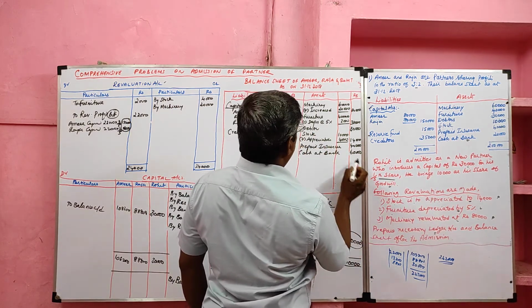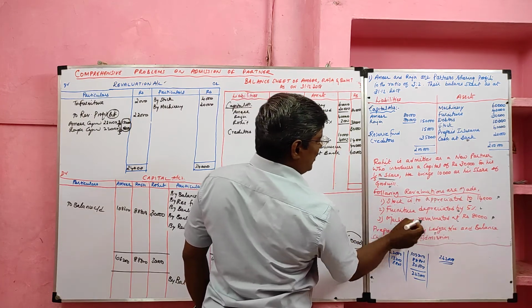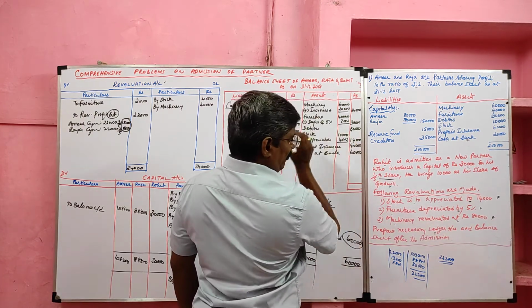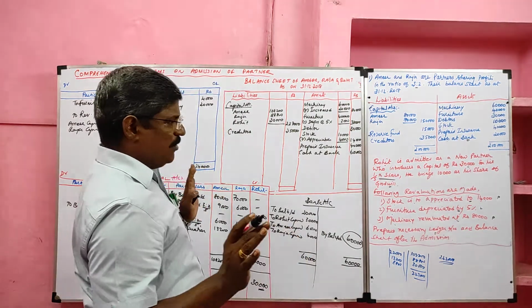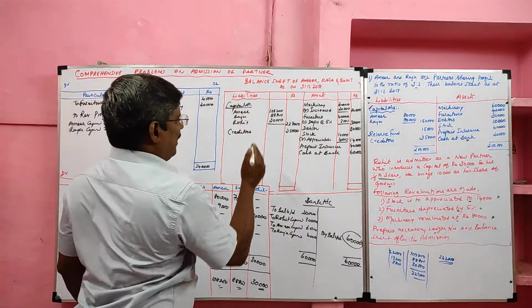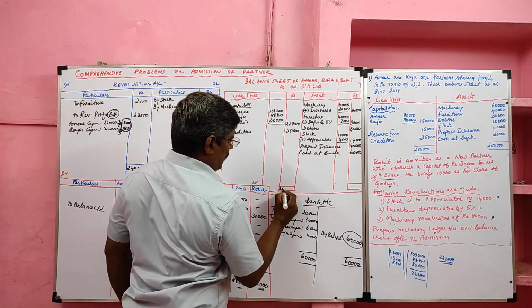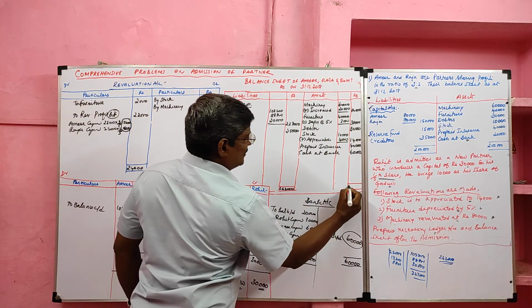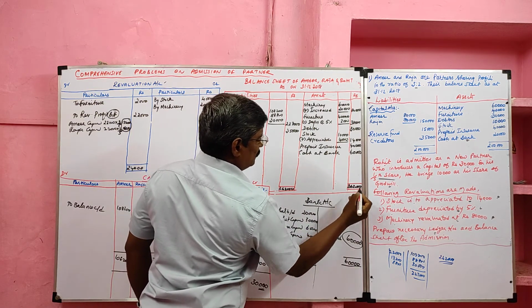Then furniture depreciated, that was recorded. Machinery revaluated, that is also recorded. Then we did all adjustment. Now I am going to balance it. The liability side total balance 2,62,000. Asset side balance also 2,62,000.